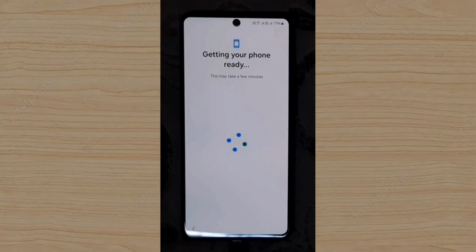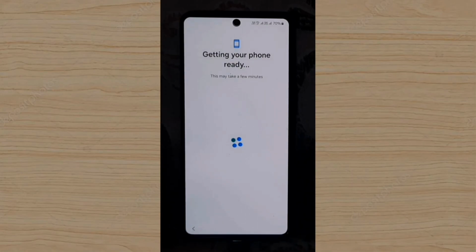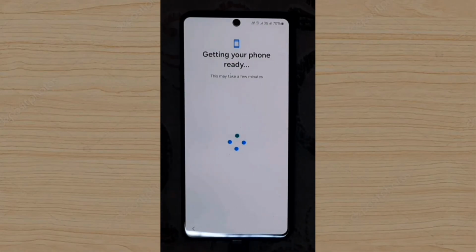Yes, you can set up your device as usual. And after setting up this ROM, I will review this. After setting up my device, I will show you what the features are.